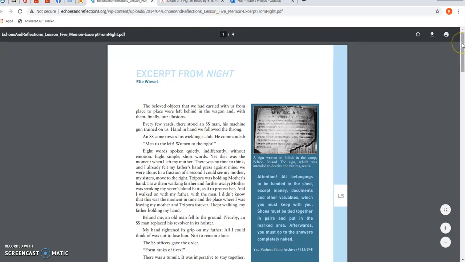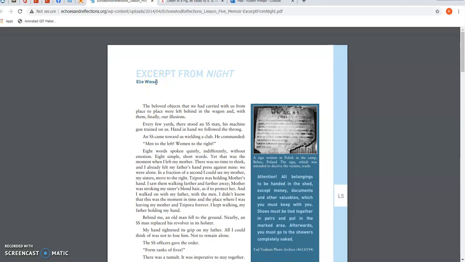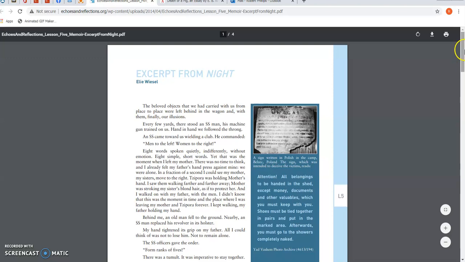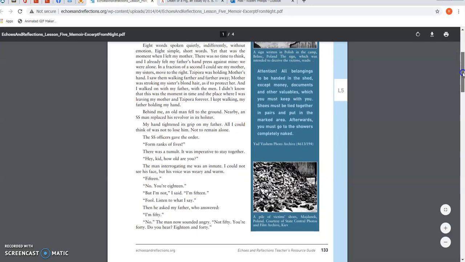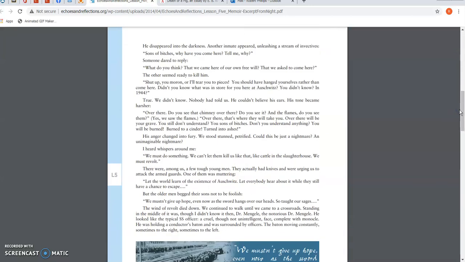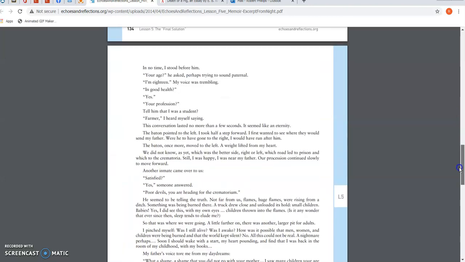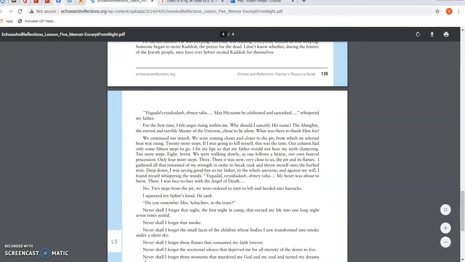Again, this is about Elie Wiesel, a Holocaust survivor, so he's writing about his personal experiences in the Auschwitz concentration camp during the Holocaust. It's a horrifying piece of writing. If you've read it already, it's quite brutal, quite ugly, as you might imagine. But this is what I'm asking you to read.